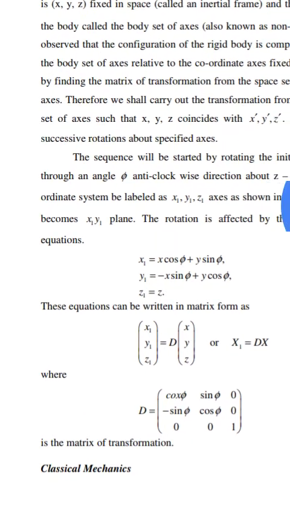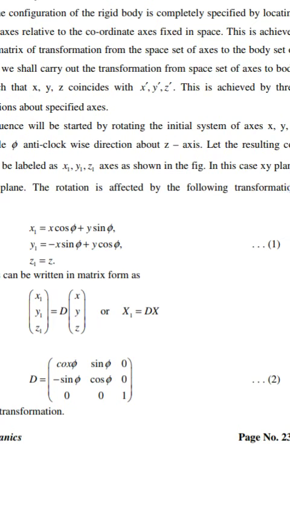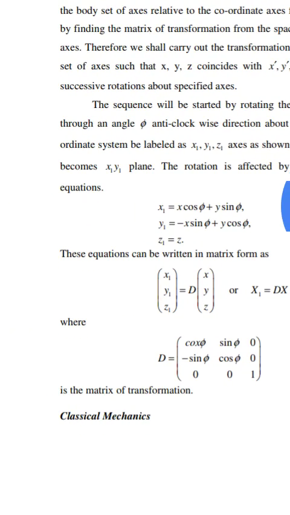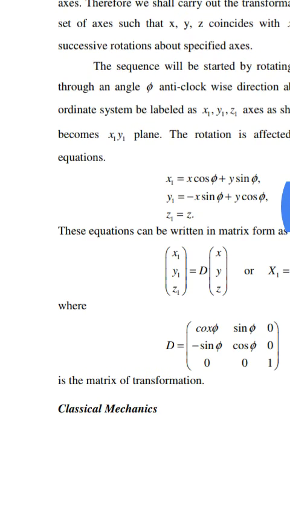The rotation is effected by the following transformation equations: x1 is equal to x cos phi plus y sin phi, y1 is equal to minus x sin phi plus y cos phi, z1 is equal to z.